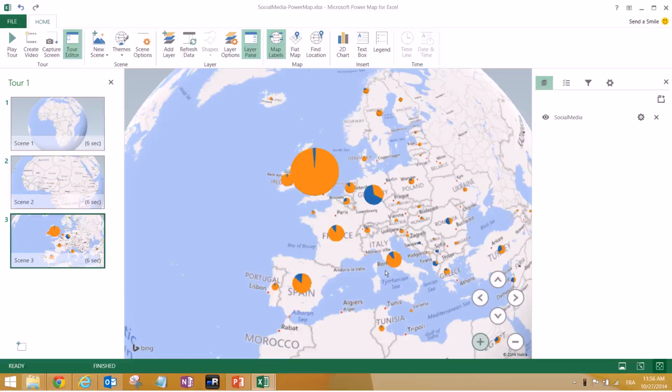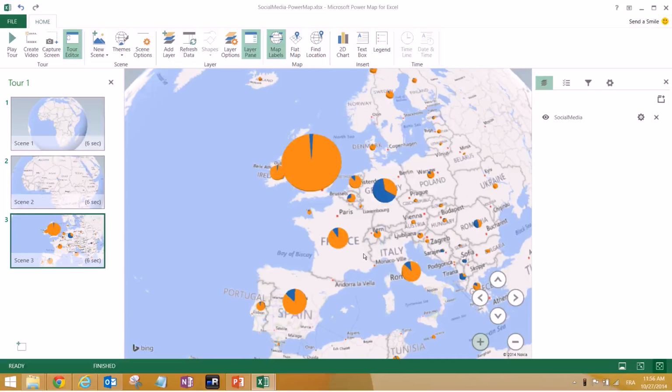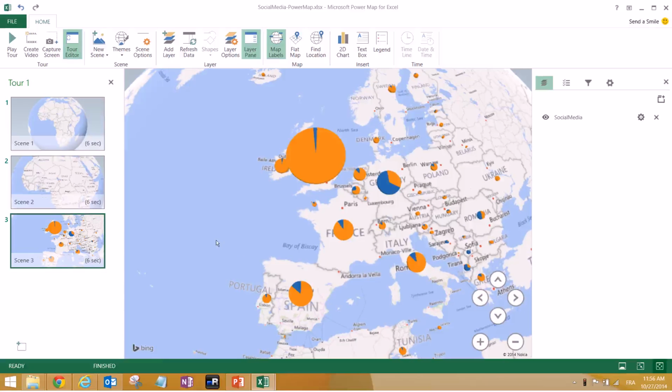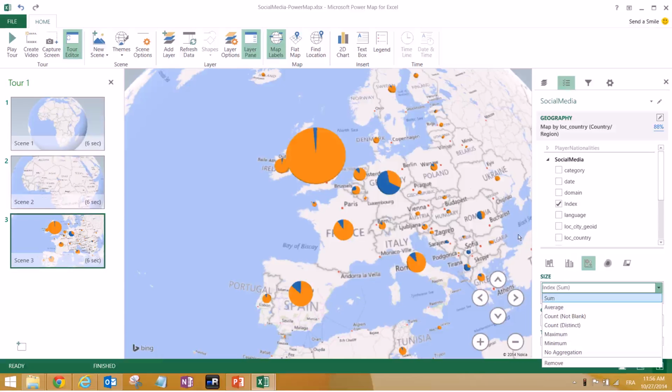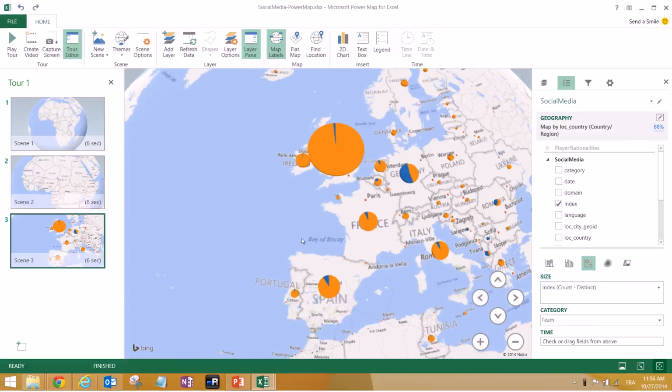So let's go ahead and see what we have over here. We said we care to know the number of conversations per country, so we can always zoom on Portugal. I have put the sum of index, which is not correct. We just want to count the index because those are the conversations. Okay, this seems more logical. So again, that's what we saw before. We have 88 conversations for Real Madrid in Portugal.